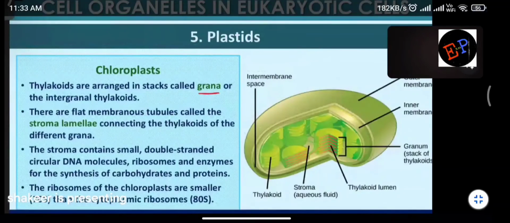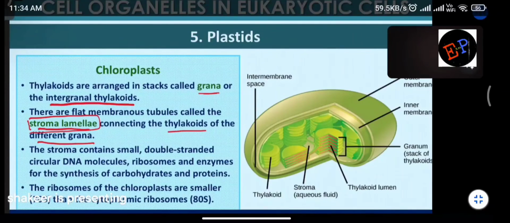Okay. Or intergranal thylakoids. That also you can see. So they are flat membranous tubules called stroma lamellae connecting the thylakoids of the different granum. Are you able to understand now? Each granum and another granum, they are connected by some tubes. Are you able to understand? And what is the name of these tubes? These tubes are named as stroma lamellae.